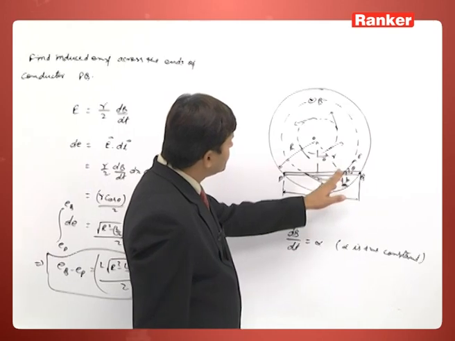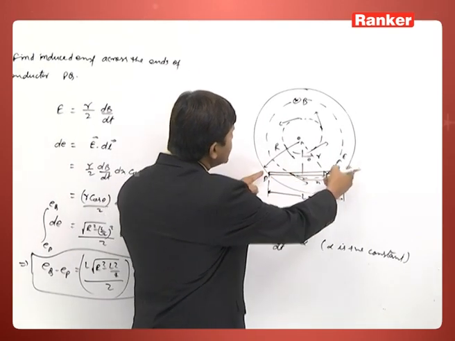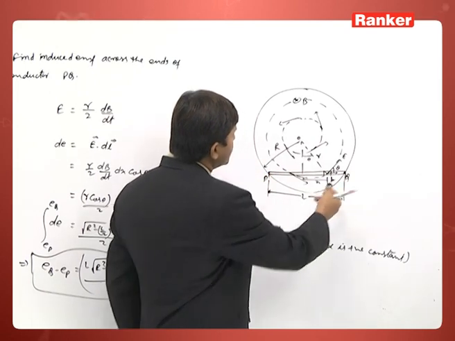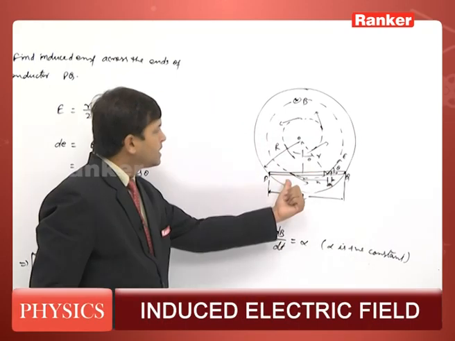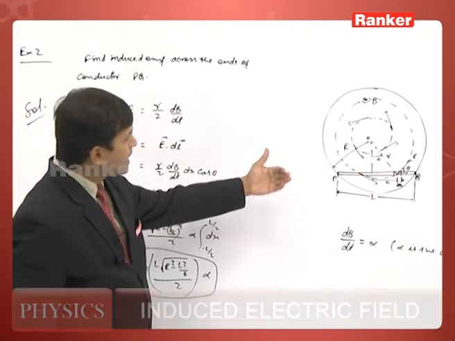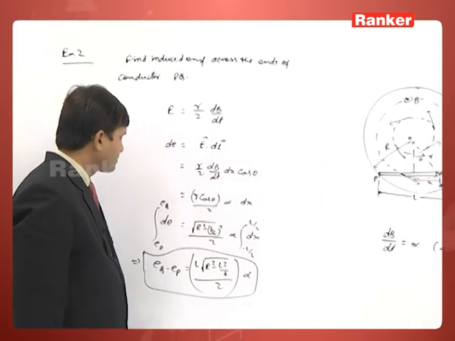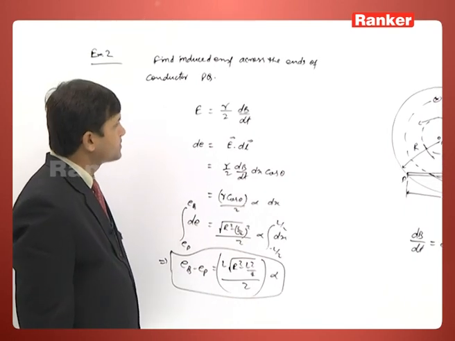As electrons experience force in this direction, the charge density increases here. That charge density produces a further electric field from Q to P, the electrostatic field due to the polarized charge, and both fields will be equal like this. So this is the potential difference or EMF between points P and Q.